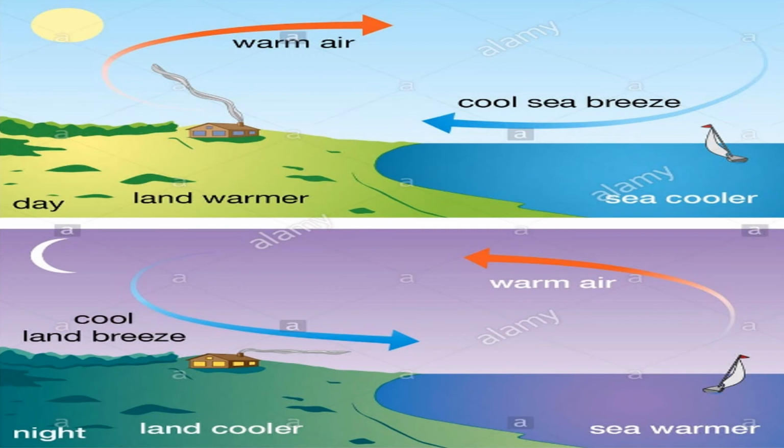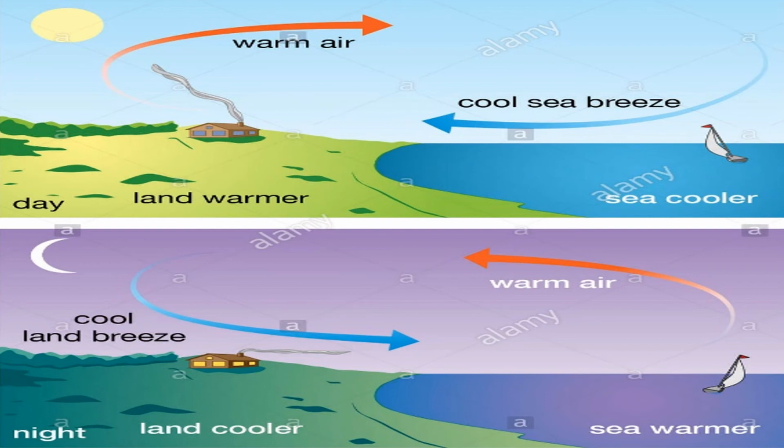So these land breeze and sea breeze are examples of convection current. Okay, this is the natural example of convection current. Okay children, can you all understand? In this class we learnt about conduction and convection. So children, what is meant by conduction? The transfer of heat from one end of the body to the other end of that body is called conduction.